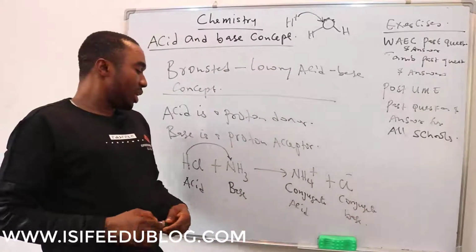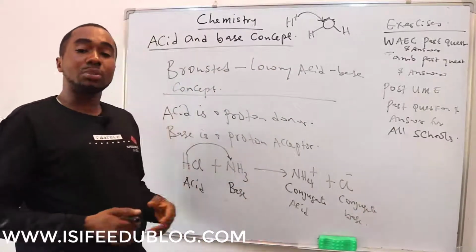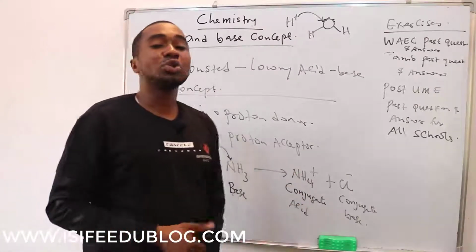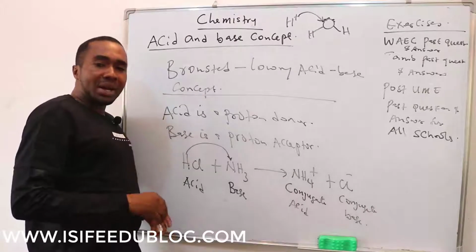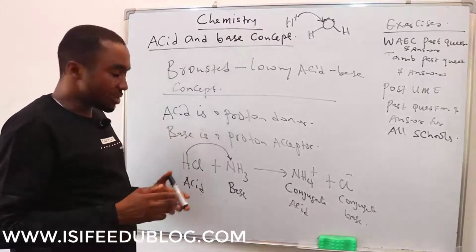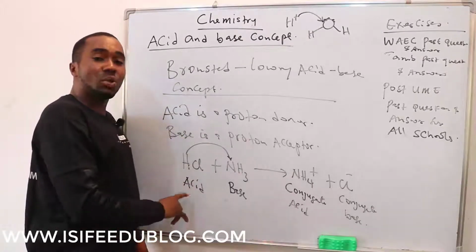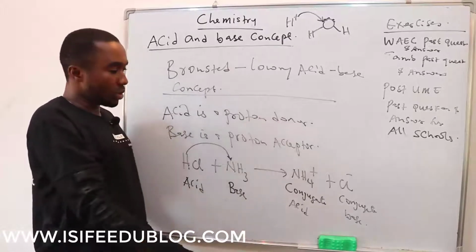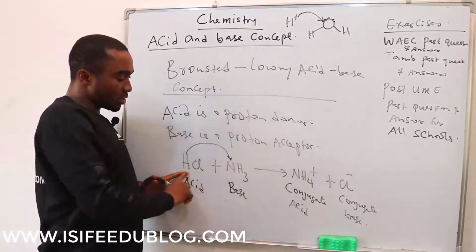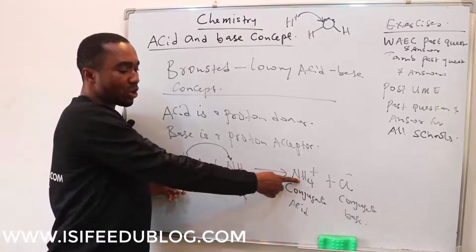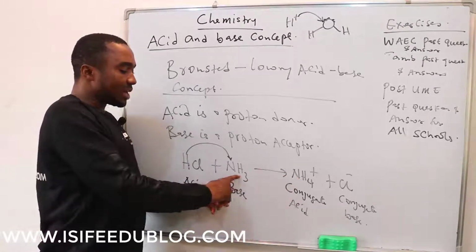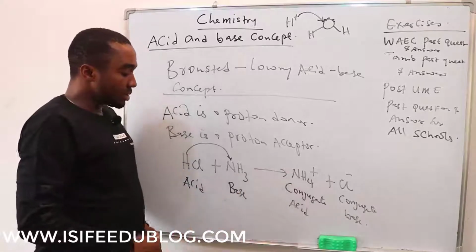So anytime a Bronsted acid reacts with a Bronsted base, we have a conjugate acid and a conjugate base. And how will you know the one that is acid and the one that is base? It is simple to spot. The acid is the one that donates the proton. Proton is the hydrogen ion. It has donated the hydrogen ion to this, and it now becomes 4. Then this one that accepted becomes the base.